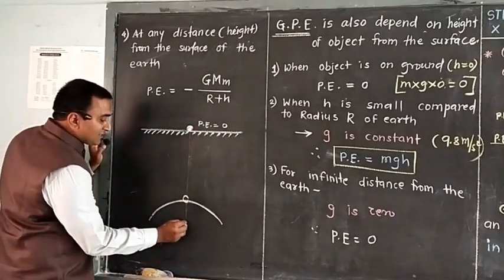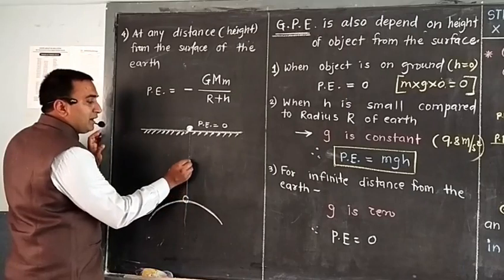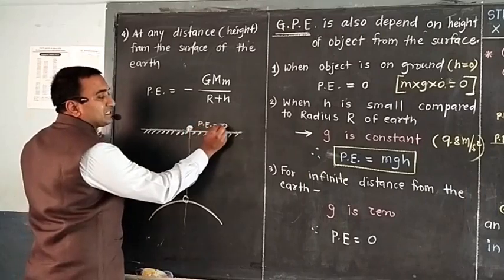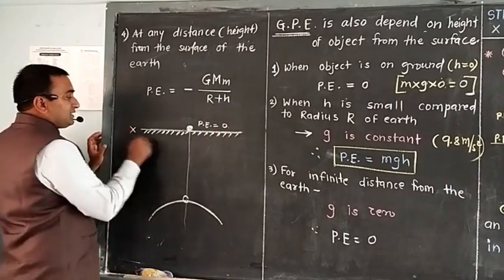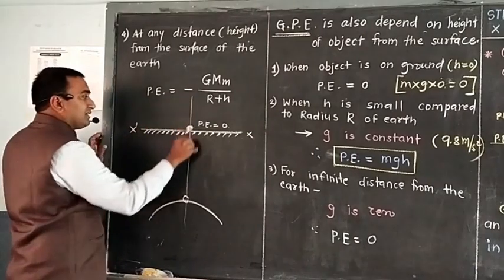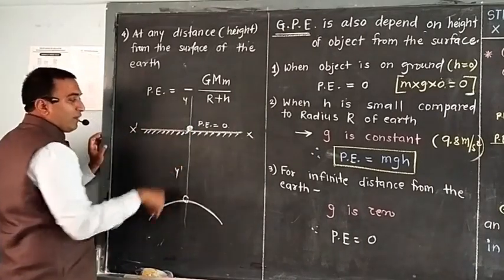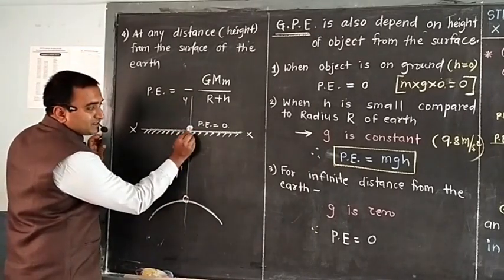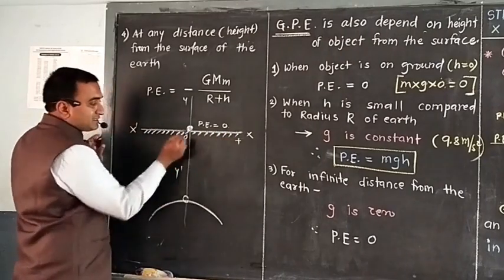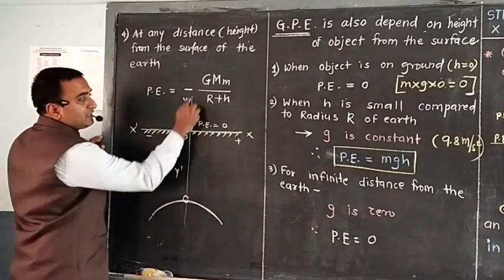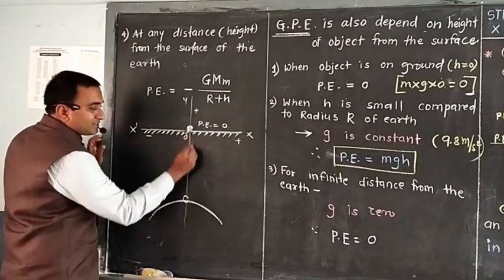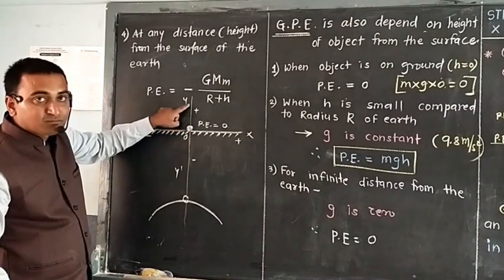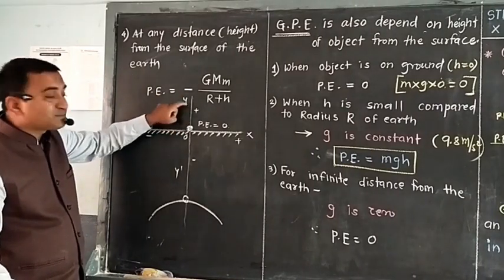Then see here, as you are going up, definitely at one location, potential energy is 0. Now consider this one is the x-axis and this one is the y-axis. That is y, and this is 0 because here potential energy is 0. So this is the positive side of the x-axis. This one is the negative side of the x-axis. This one is the positive side of the y-axis and this one is the negative side of the y-axis. So as you go up within the Cartesian plane, it is positive.